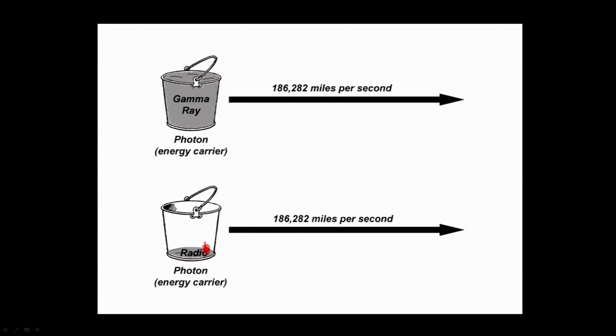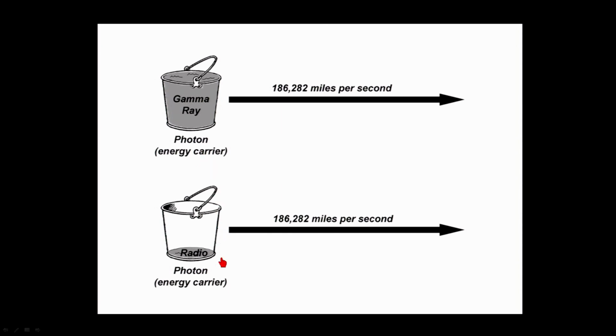So this bucket is a photon, this bucket is a photon as well. The energy that the bucket carries is represented by how full the bucket is. So in this case, you'll notice that it's filled all the way to the top, the maximum amount that it can possibly carry, and this would be the equivalent of a gamma ray photon, a photon that carries the maximum amount of energy that a photon can carry.